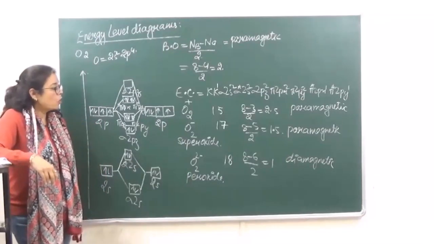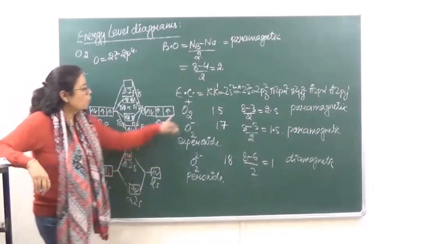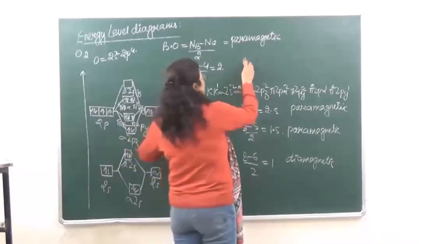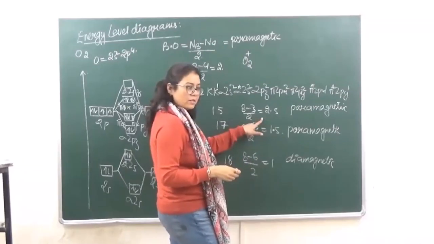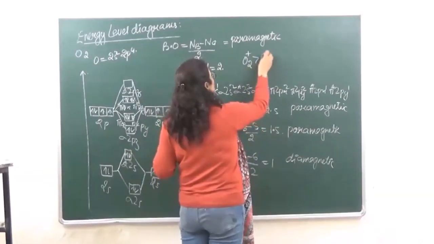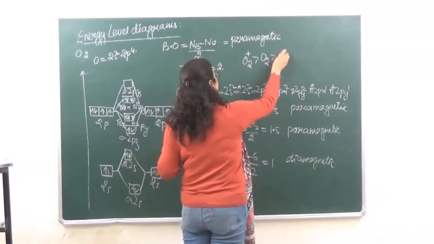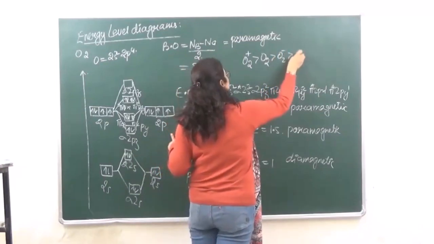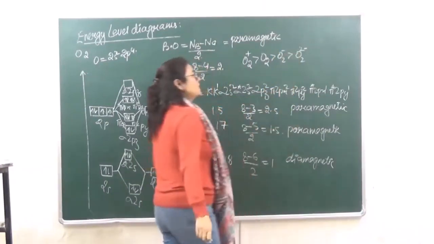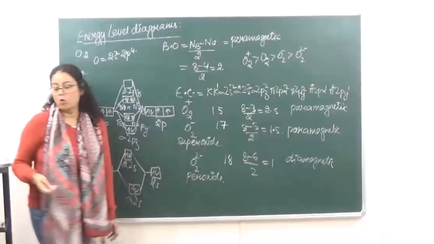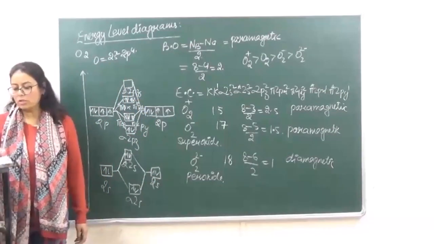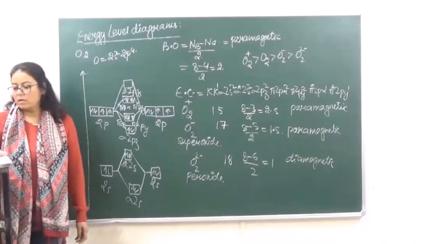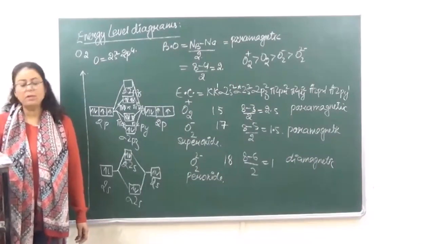Now what will be the order of stability here? O2 positive will have the maximum stability because of the largest bond order. Then after that O2, then O2 negative, and the least stability will be for O2 2 negative. So this is all about the chapter over here, molecular orbital theory.